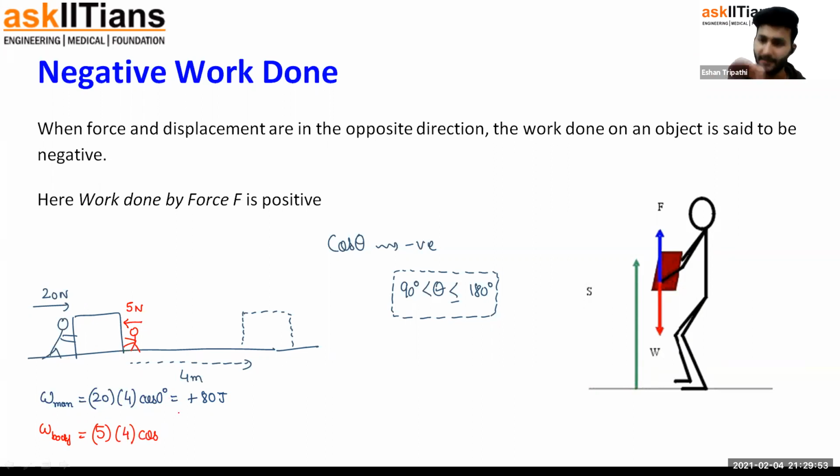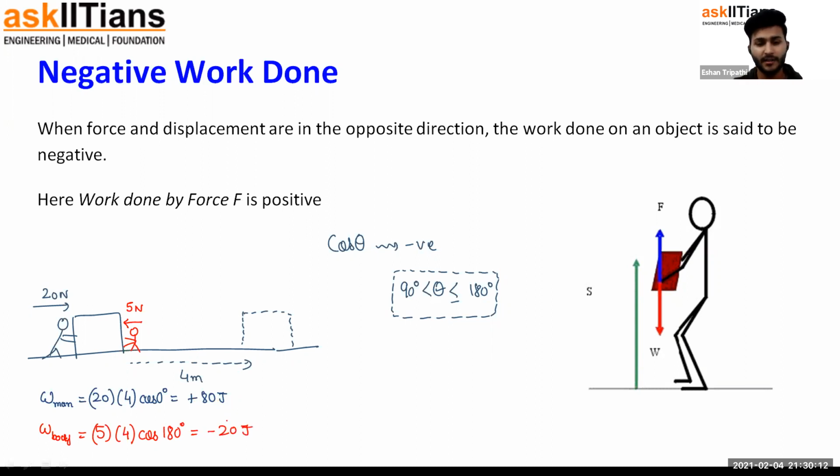I know you guys might have some questions over here, but I'll address them in a second. 5 newton force towards left, 4 meters of displacement towards right. So what is the angle between these two vectors? That is 180 degrees. So we know cos 180 degrees is -1, so it would be minus 20 joules of work.